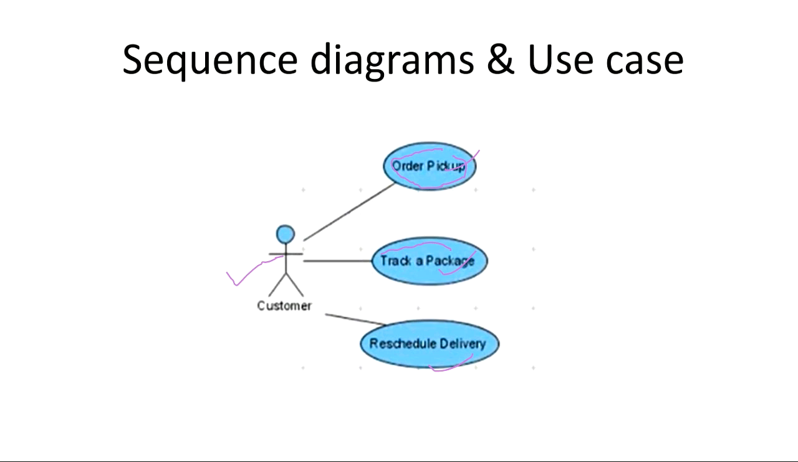Then in the activity diagram, you have seen that all these use cases, for example, order pickup can have an activity diagram of its own, right? You can create an order pickup activity diagram.